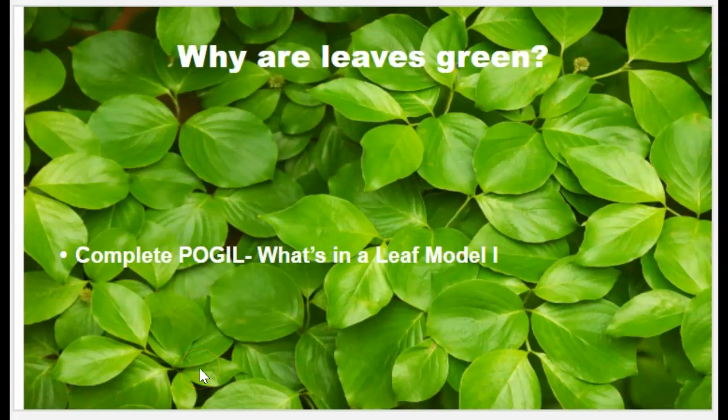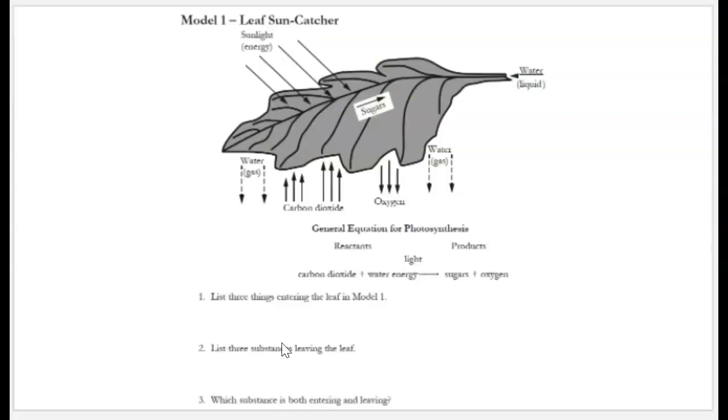All right, so I'm going to go over the answers to Model 1 now. Please continue with this video if you've completed Model 1. Here you have a picture of a leaf and information on all of the reactants and products for photosynthesis. Question 1 says, list 3 things entering the leaf. So hopefully you said liquid water, sunlight, which is the form of energy, and carbon dioxide.